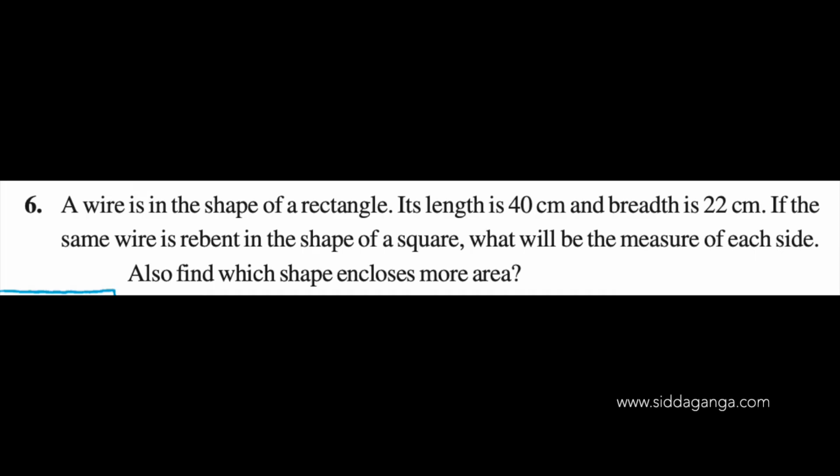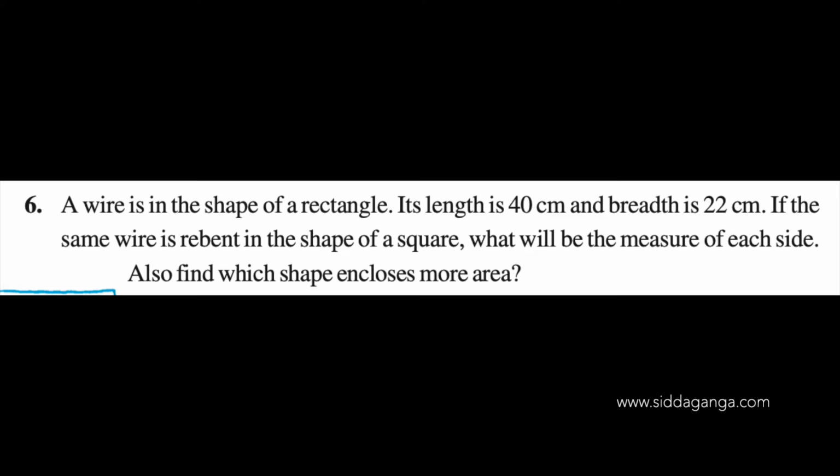A wire is in the shape of a rectangle. Its length is 40 centimeters and breadth is 22 centimeters.